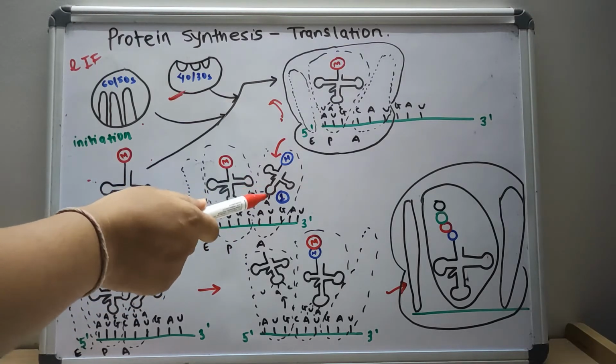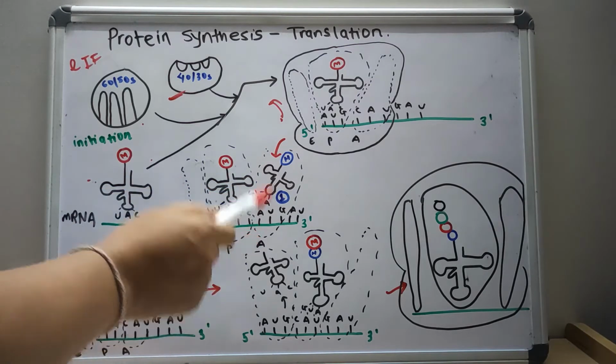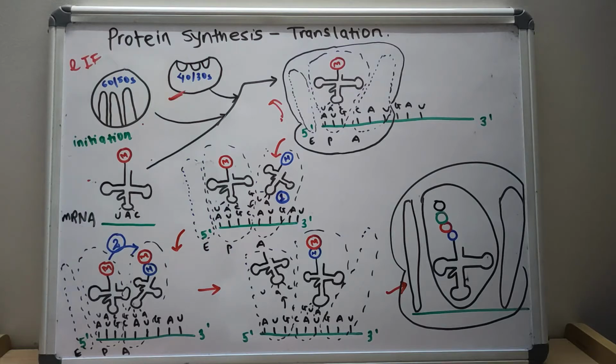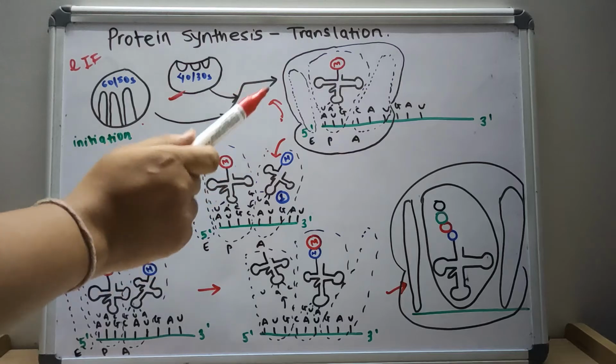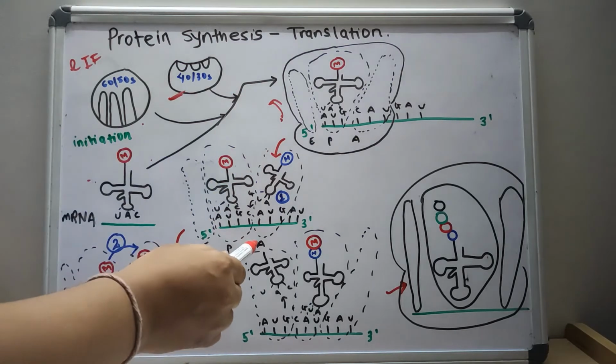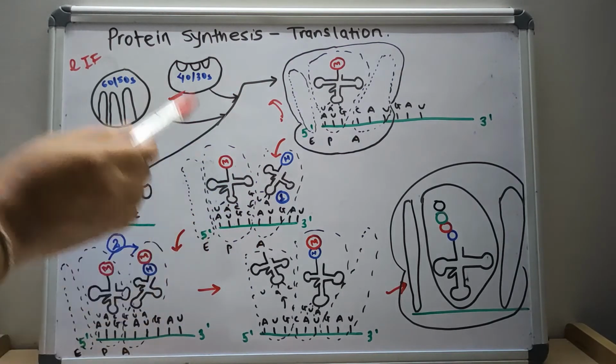The amino acid tRNA binds to the A site, and this requires an elongation factor and GTP. There are three sites: A site, P site and E site.